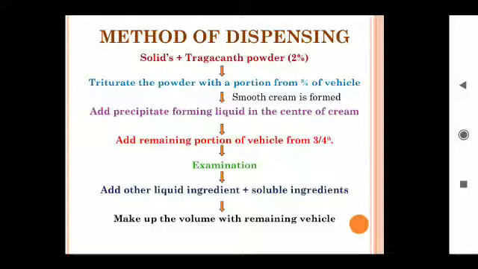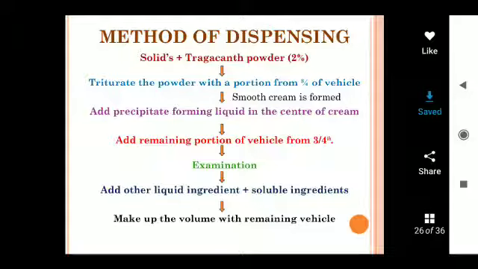Next, add the remaining portion of the vehicle from the 3/4 of the quantity, and also add liquid ingredients and soluble ingredients and mix uniformly.